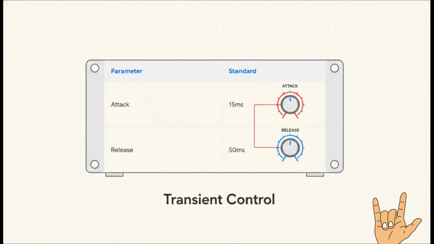Secondary parameters are required to finalize transient control. The exact professional starting points mandate a 15 millisecond attack time to allow the initial strike of the guitar pick to register and provide definition, followed by a 50 millisecond release time to quickly reset the circuit to 0 before the start of the next note, preventing the compressor from staying active and choking the performance. If the release is too slow, the subsequent note triggers at a reduced volume, destroying rhythmic consistency.